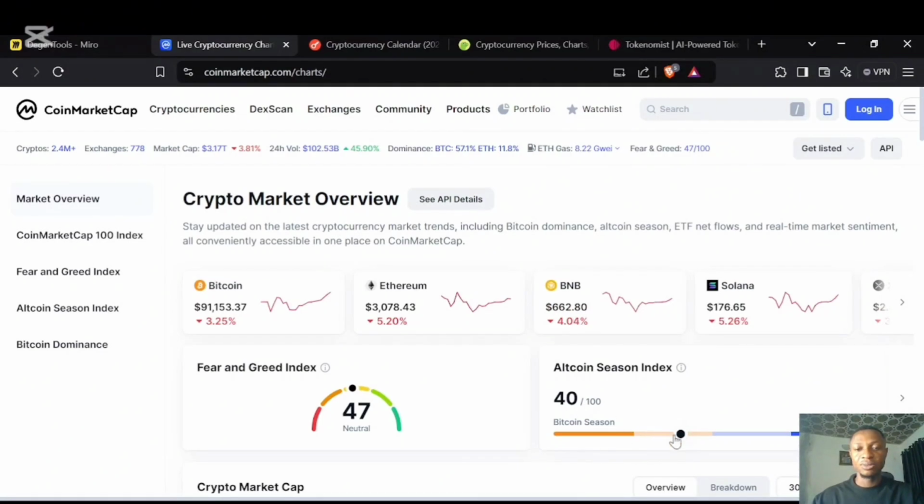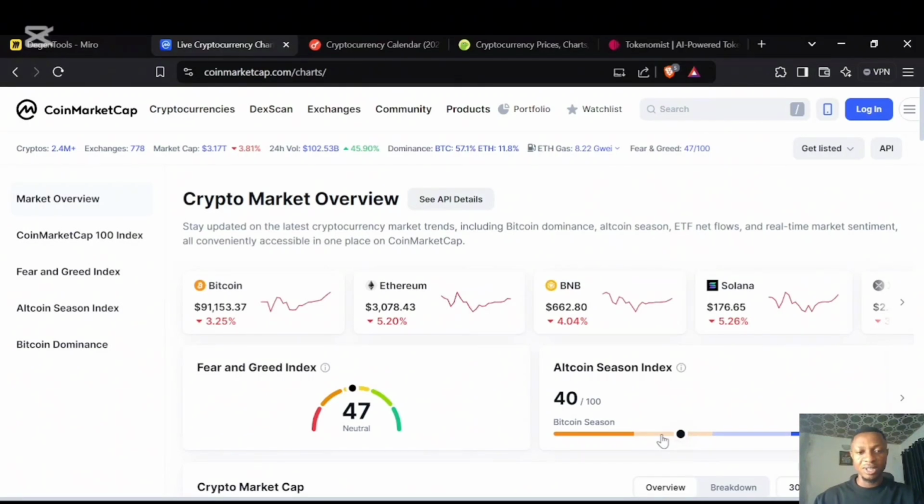So right now we are speculating to get into the altcoin season, because what happens is that capital flows first into Bitcoin, and the market keeps expanding, and over time we start having liquidity flowing out of Bitcoin into altcoins. People start making profit and start putting them into altcoins, and then you start seeing altcoins mooning and doing pretty well.